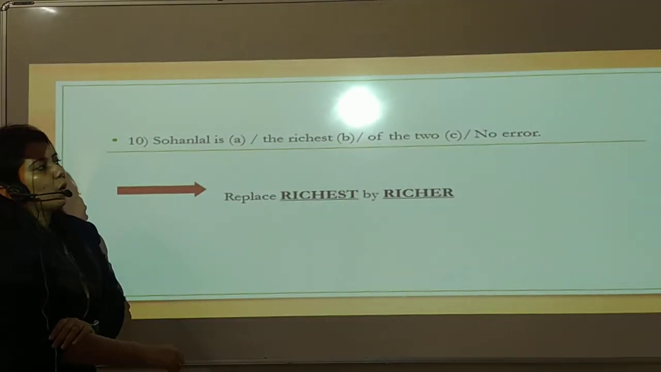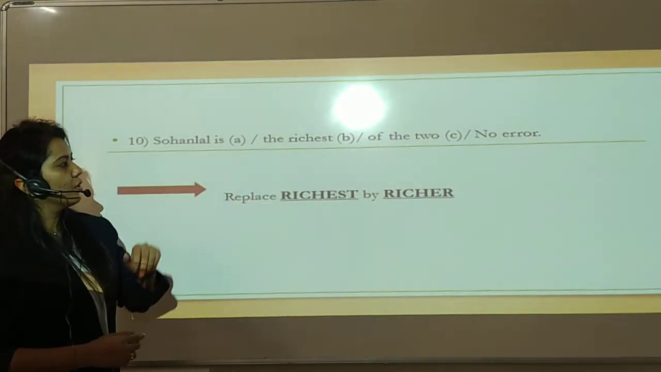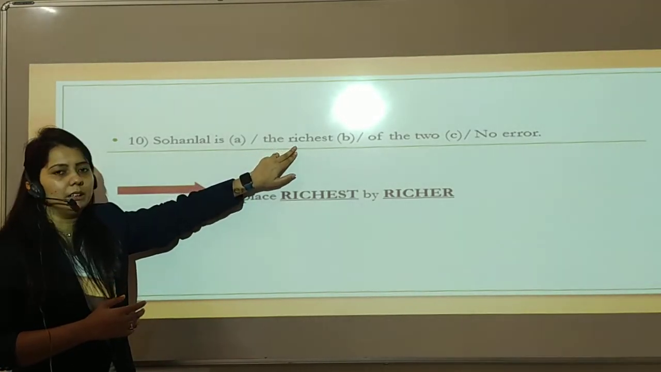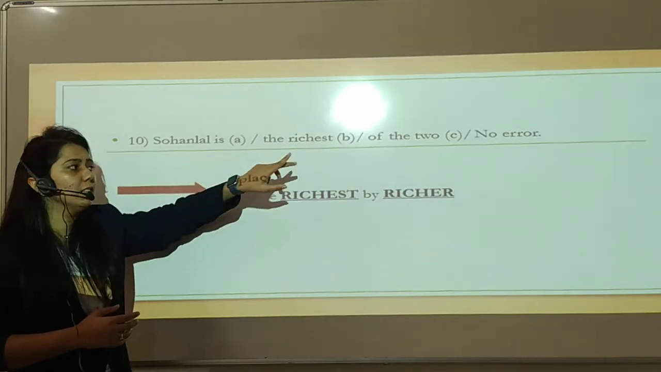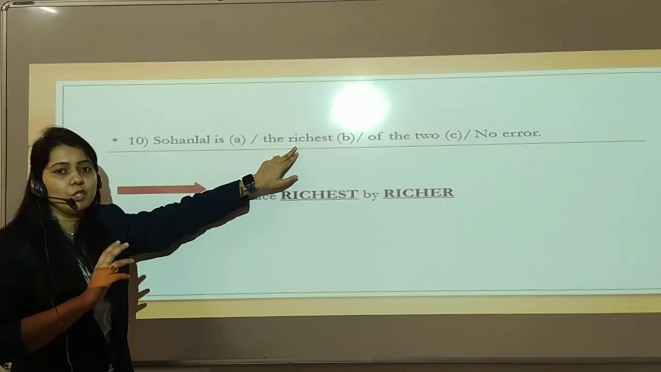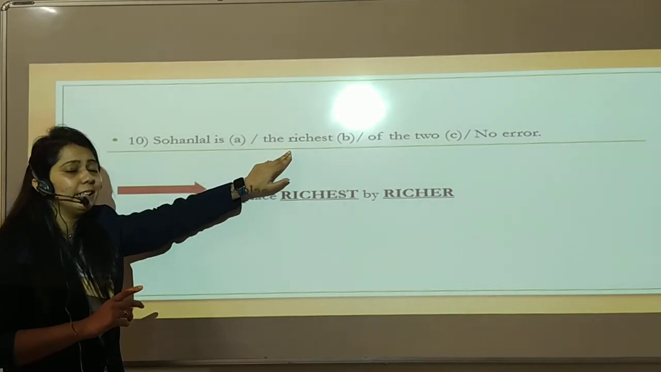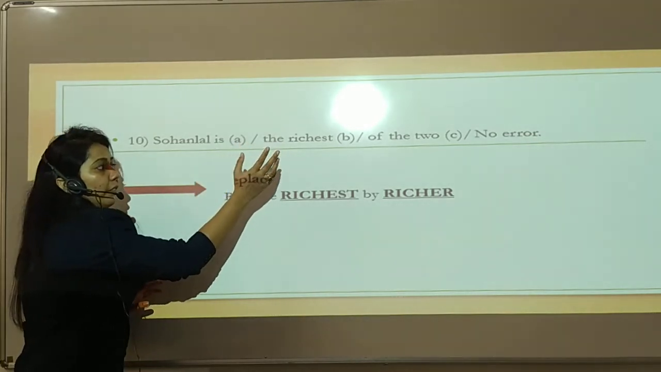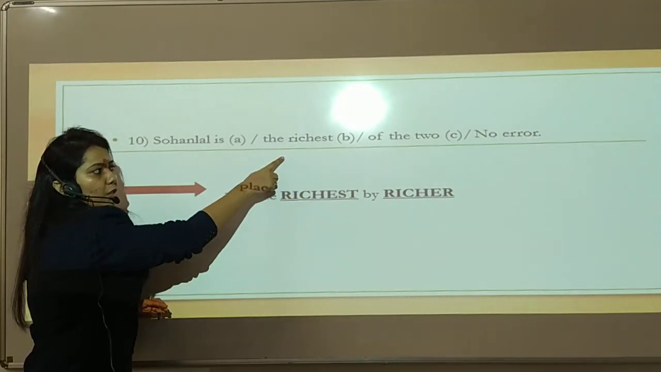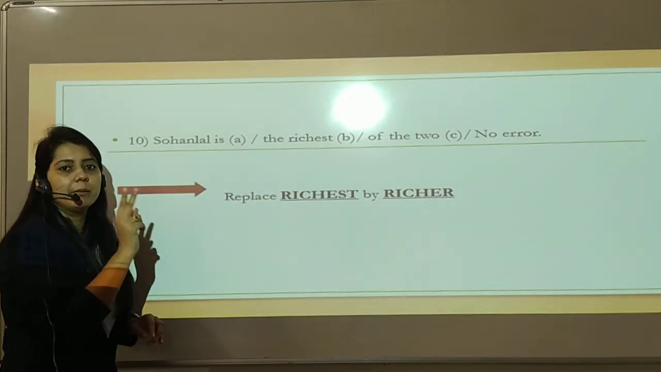Sohanlal is the richest of the two, and no error. Replace richest by richer. Richest is the superlative degree. They have used superlative degree here, but the comparison is made between two persons. So here comparative degree should be used. Sohanlal is the richer of the two. We have to replace richest by richer, because comparison is made between two.